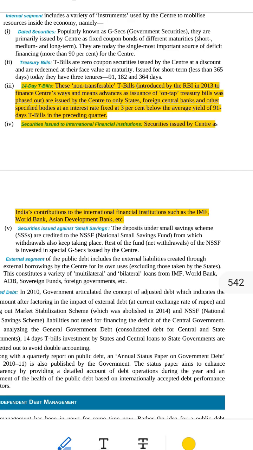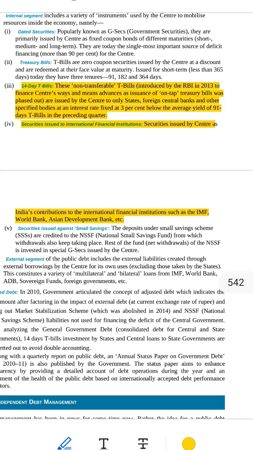Why were they started in 2013? Earlier, the government could borrow money anytime it wanted from the RBI, like an open tap of water. But that system was closed or phased out. So in 2013, RBI created this 14-day T-bill system to help the government borrow for a short time when it urgently needs money.